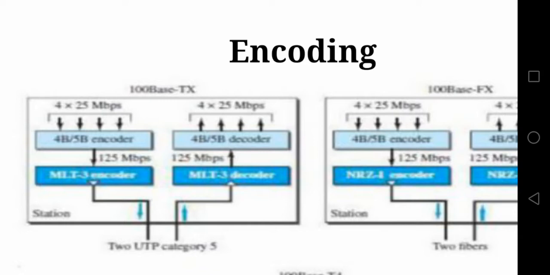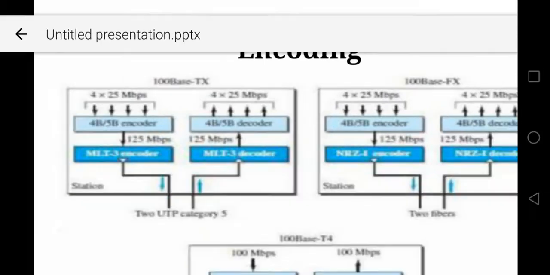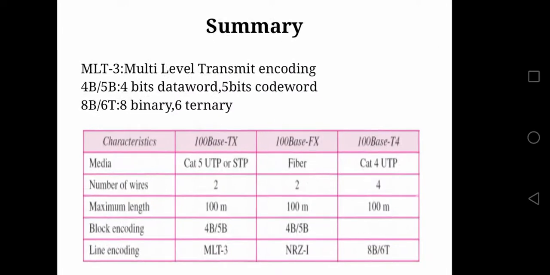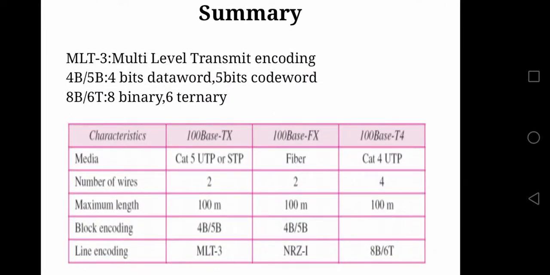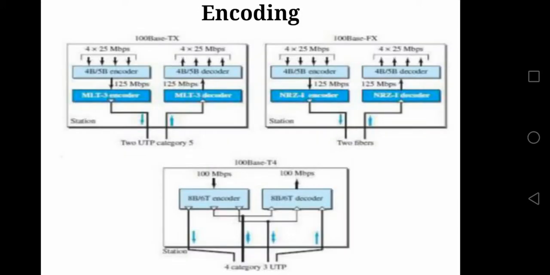Instead of Manchester encoding, we are using MLT3 encoder and NRZI encoder. In the previous slide we just saw the line encoding scheme, so we are using MLT3 and NRZI. We are not only using a line coding scheme; above that we again have block coding. So 2 encoding schemes are used in fast Ethernet. We'll see the reason why we require 2 encoding schemes here.